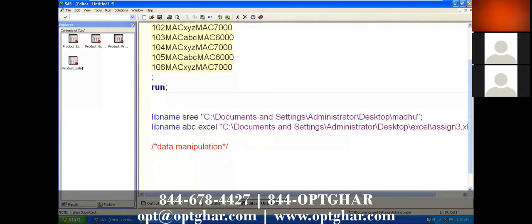As SAS programmers, every day we have to generate reports with some analysis. To generate any kind of report, first we have to get the data from outside into SAS.